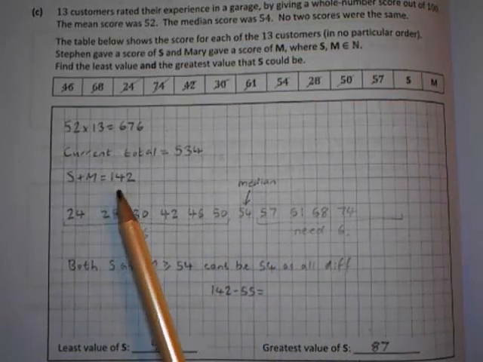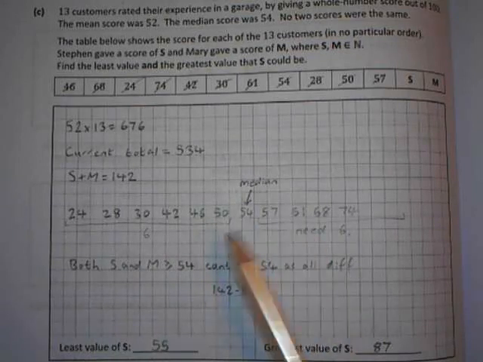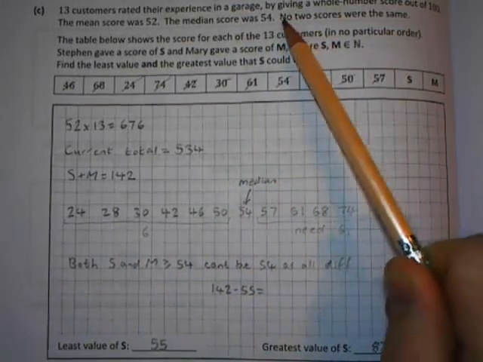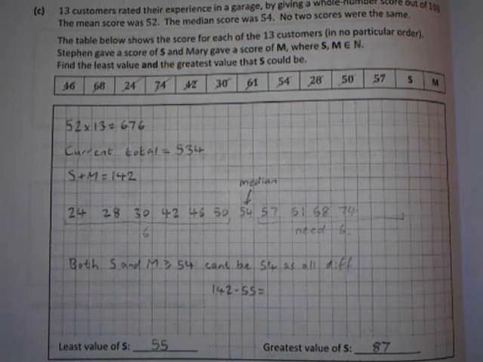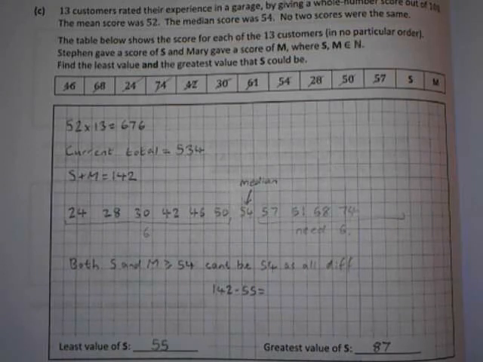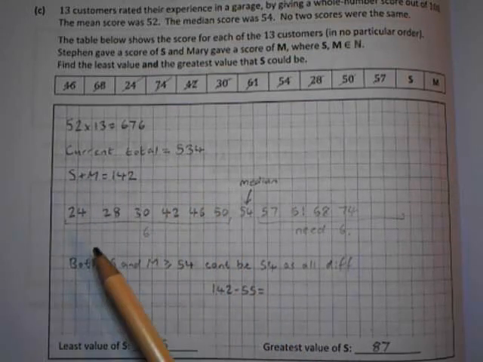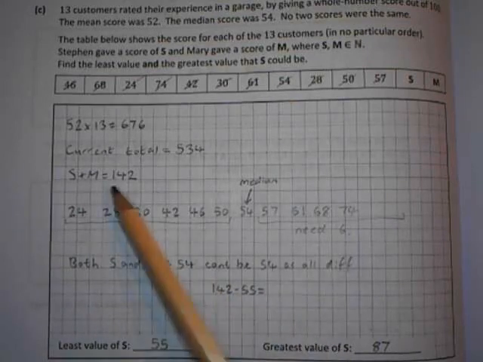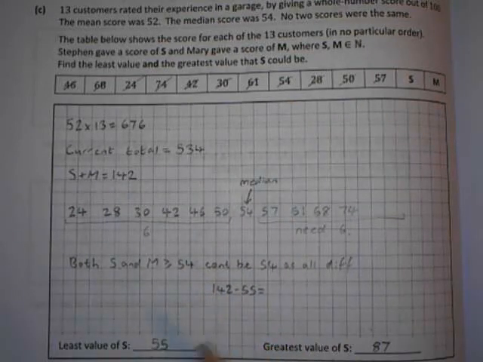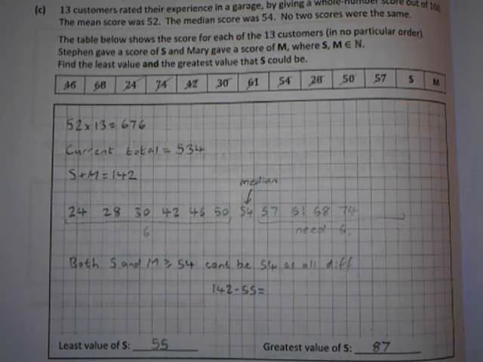So they both have to add up to 142. They both must be bigger than 54. They can't equal 54 because they all have to be different. No two scores were the same. So the least value that S can be is 55 because it has to be bigger than 54. But then we could say, okay, what can the greatest be? So we say, right, it needs to add up to 142. If we want S to be really big, then we want M to be really small. So we make M 55 instead, and then just subtract the 55 from the 142, and you get 87, and that's the most that S can be.